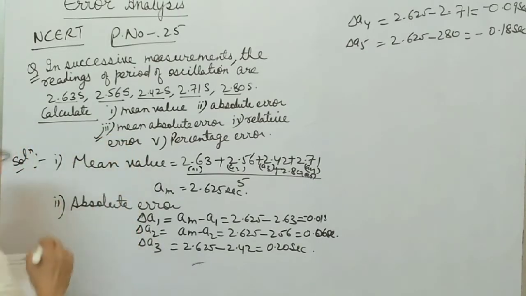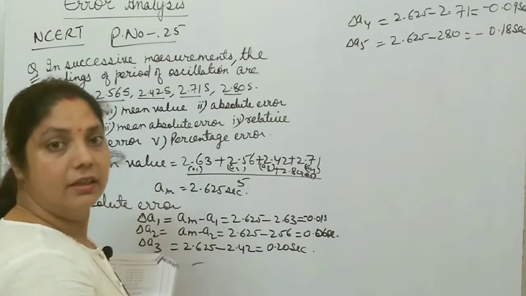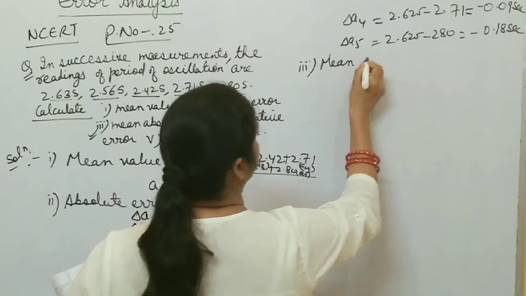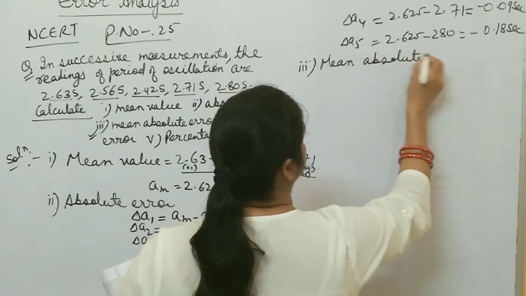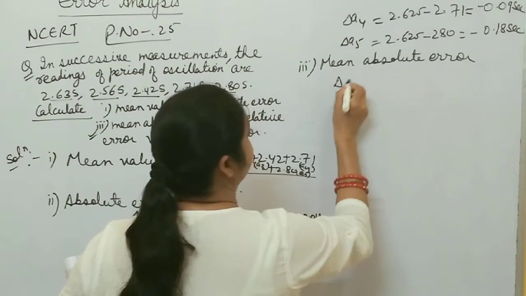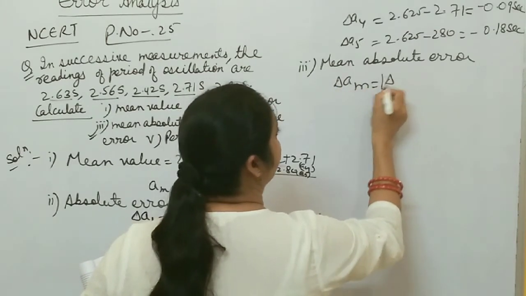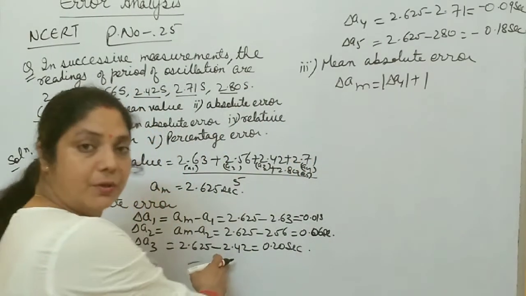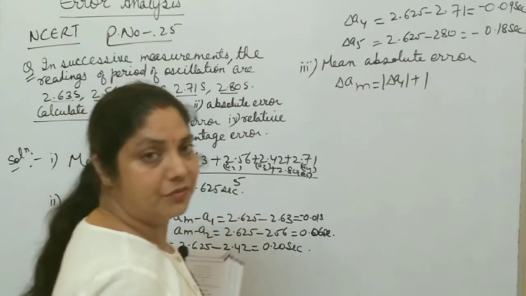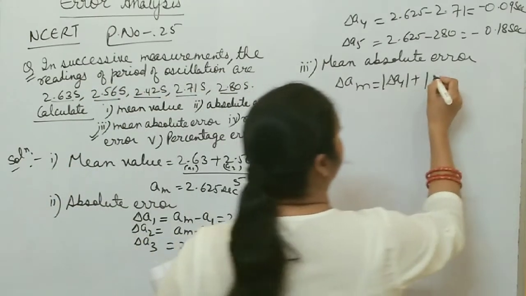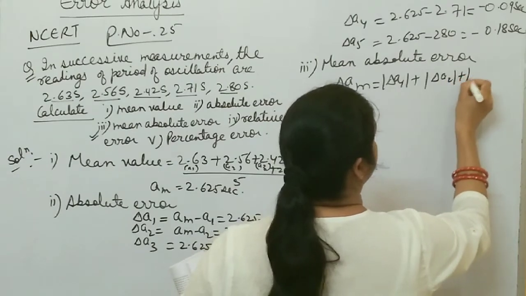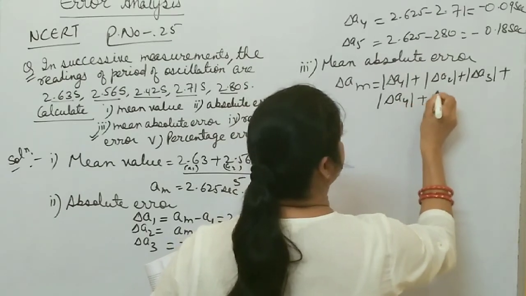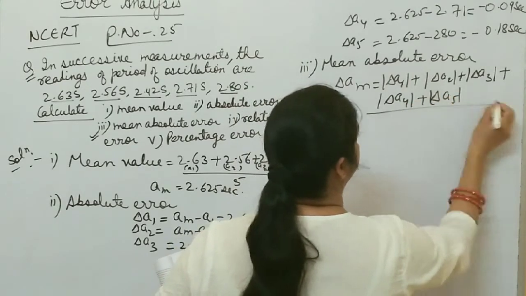Then the third one is mean absolute error. You take the mean of all these absolute errors in different observations. It is represented by delta A mean, and it is nothing but mod of delta A1 plus mod of delta A2 plus delta A3 plus delta A4 plus delta A5, divided by 5. Why have I taken mod? Absolute error may be positive or negative, but you always take the positive value because errors are always added.